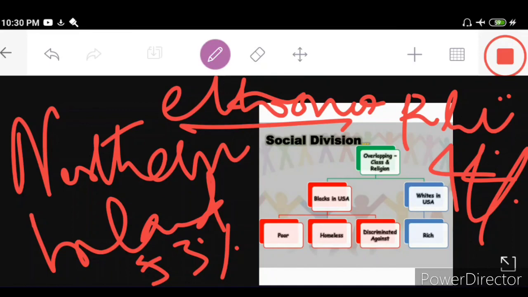So this is the one point which I was highlighting: that the politics of social division can lead to clashes sometimes, and people play politics on those very issues. This is the one example which I quoted today from Northern Ireland.